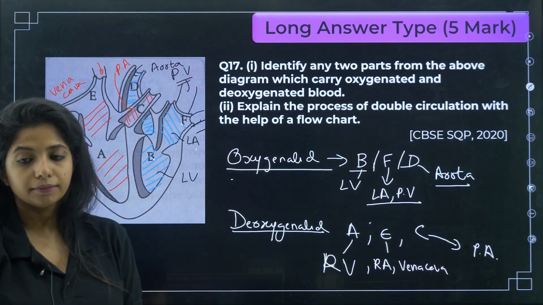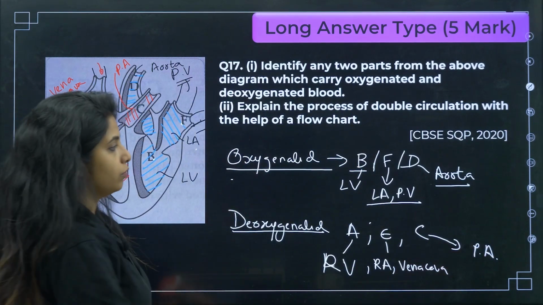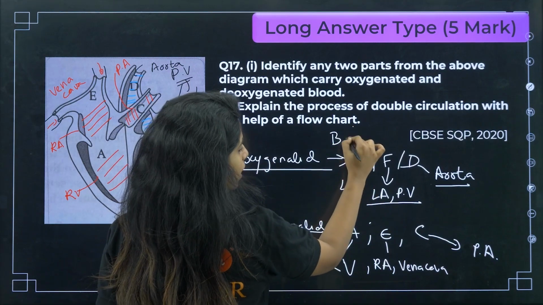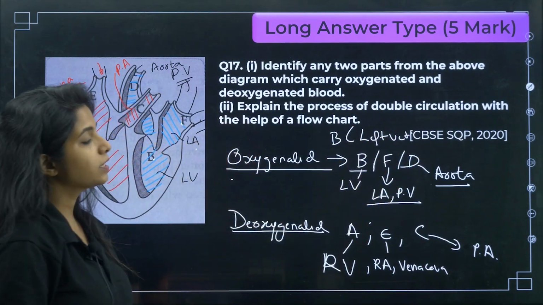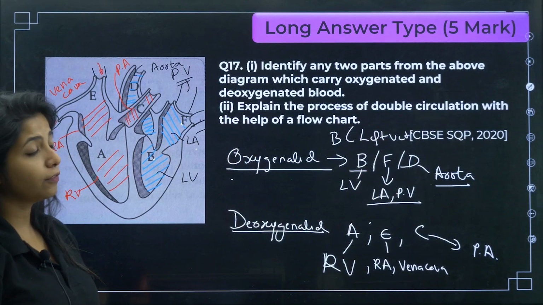So you have to write like that. Cool. So instead of writing like this, write B and then left ventricle. Like that you write the answer. Now explain the process of double circulation with the help of a flow chart.